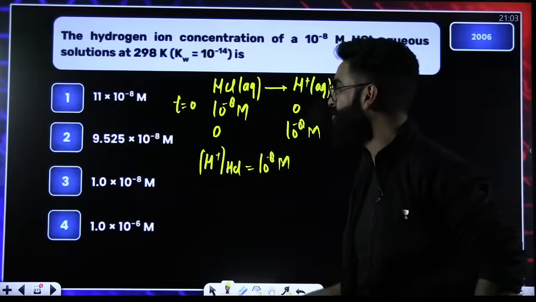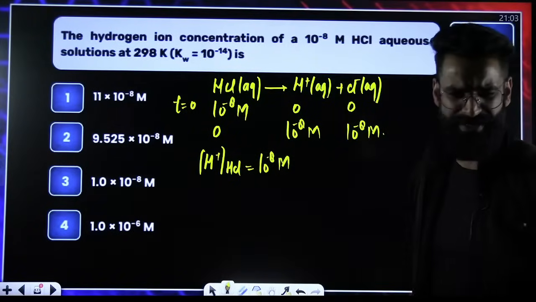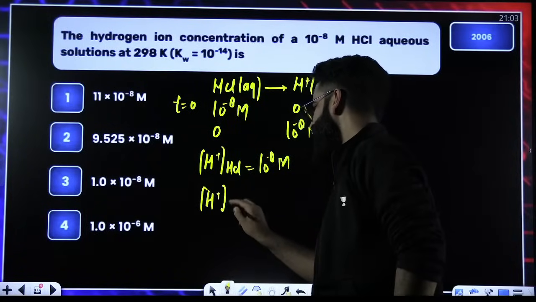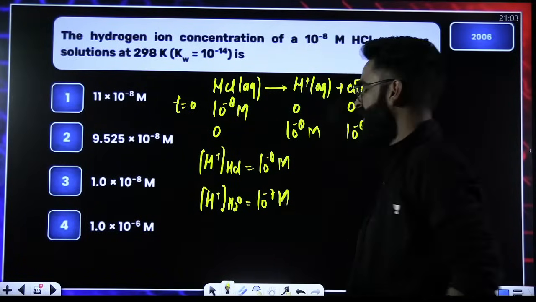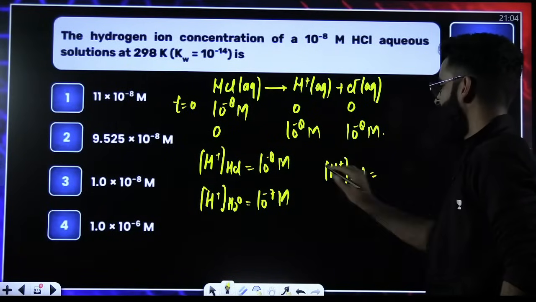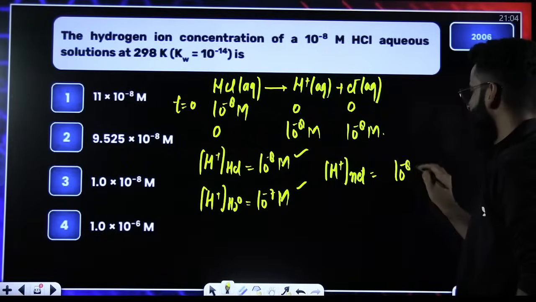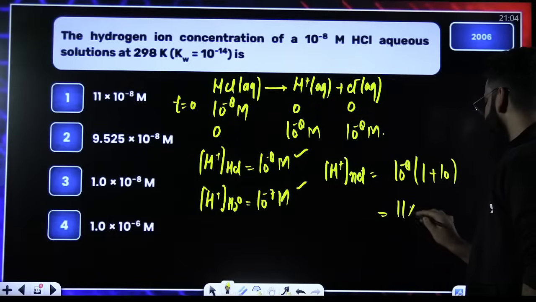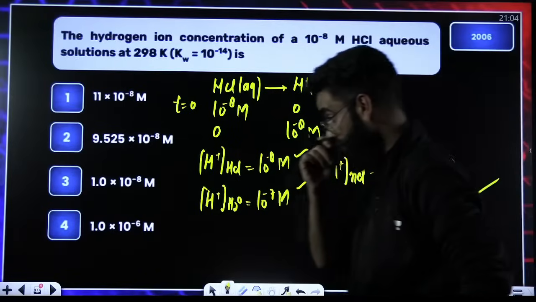But what we did initially, we introduced HCl into water. You know already water is a weak electrolyte, so in water there were already H positives. How many H positives were there in water? It was 10 raised to minus 7 molar at 25 degrees centigrade. If I ask you the net H positive ion concentration, that will be this plus this. Taking 10 raised to minus 8 as common, it will be 1 plus 10, which comes out to be 11. So 11 into 10 raised to minus 8 molar is the net H positive ion concentration.